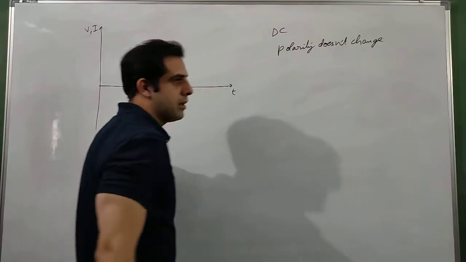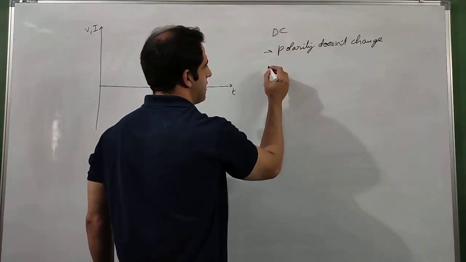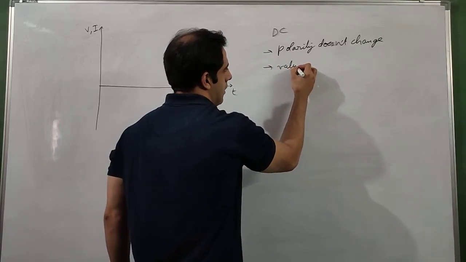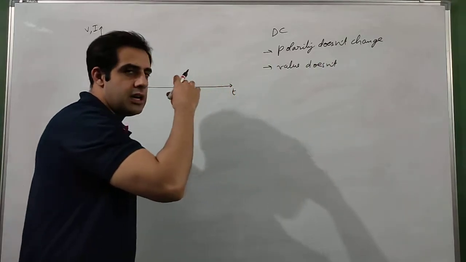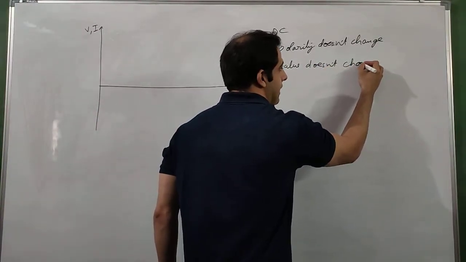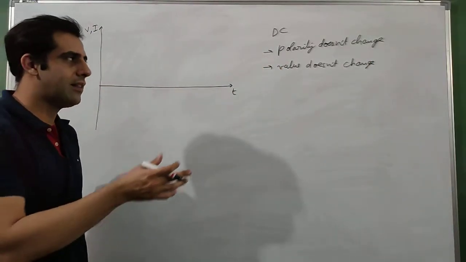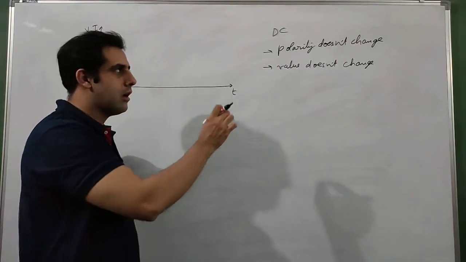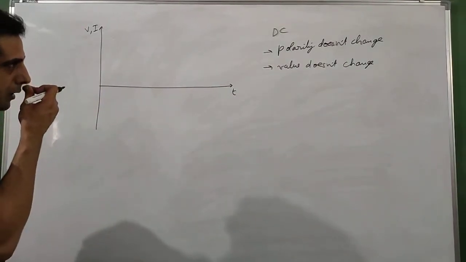The polarity remains positive and its value does not vary. So the polarity doesn't change, and the value of the direct current or voltage does not change ideally. If there is a loss in the form of heat or light, then the value might vary a little bit, but ideally the value of the direct current or direct voltage does not change.